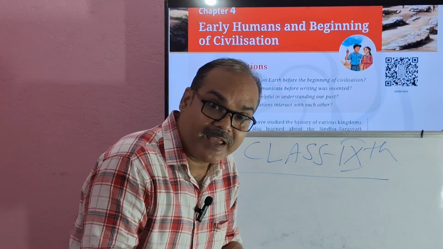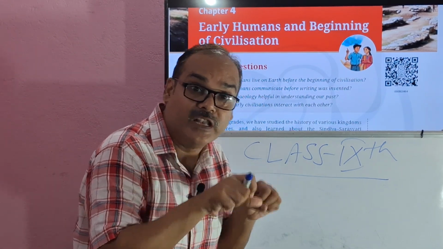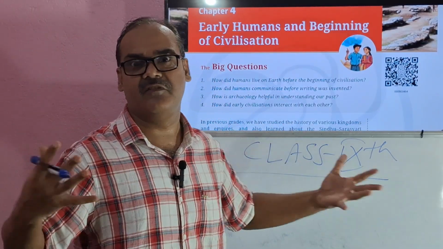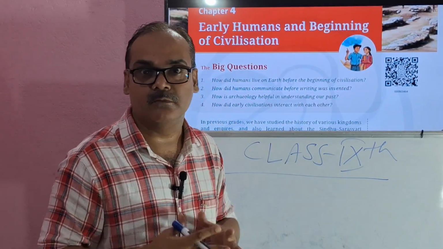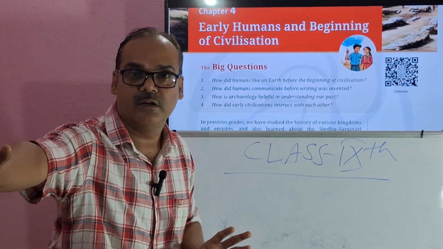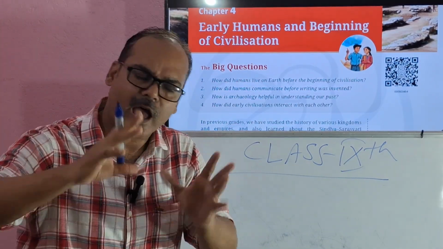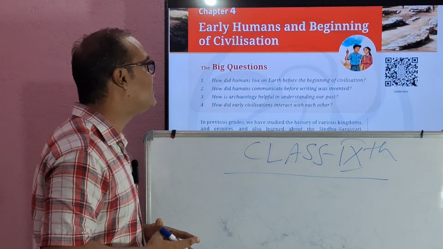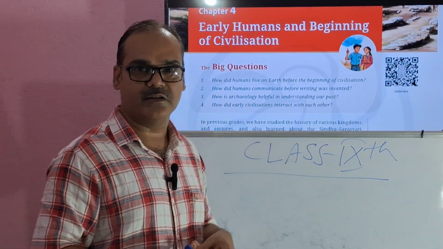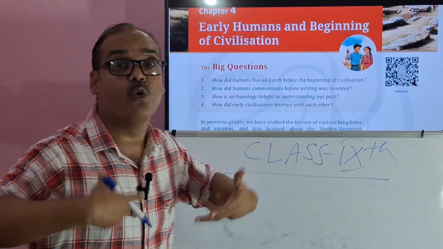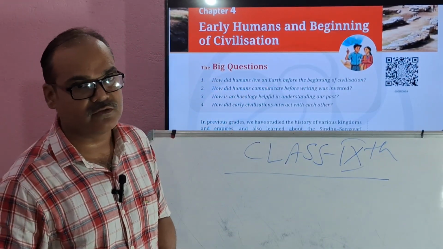First, human beings started to live on the earth. How were they living? Who helped them? What were the biological changes with the passage of time? And what was the development? Everything we will discuss. Next, how did humans communicate before writing was invented? Before the invention of writing, what was the mode of communication between humans?